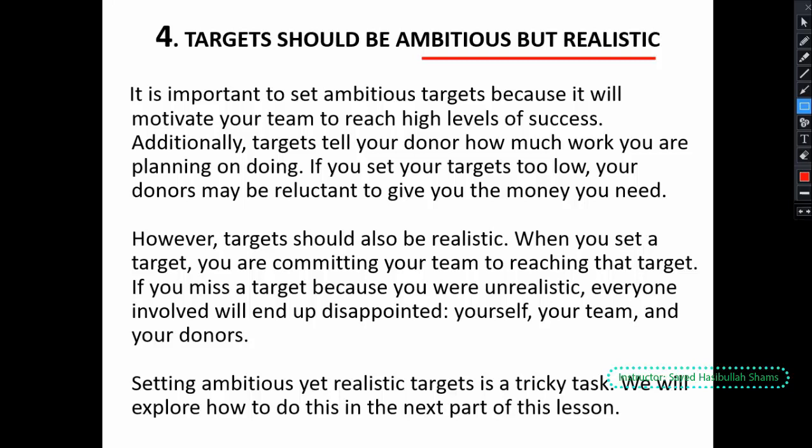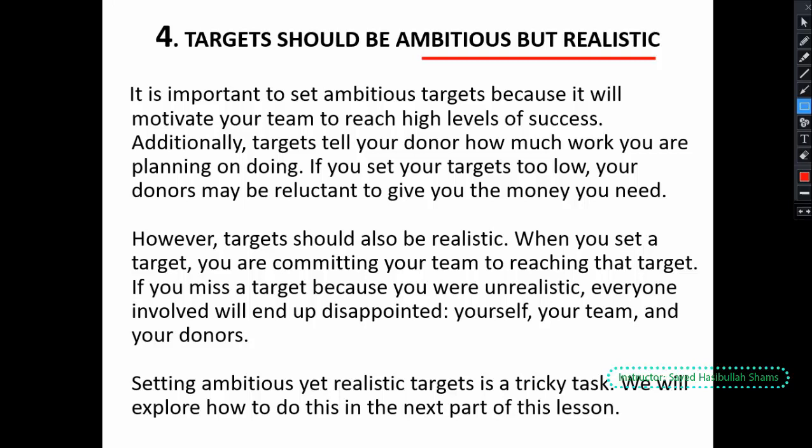To set targets, it's very important to ask different people and different parties, and we will discuss in the next lesson how to set targets. For now we only explain the targets, and some tips on what a target is, and what points should be considered during the selection of the targets.